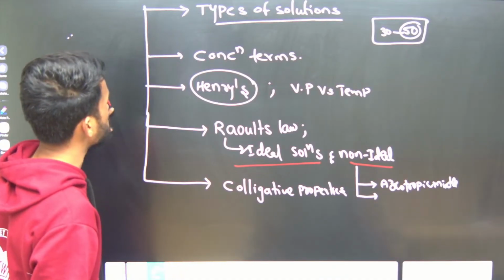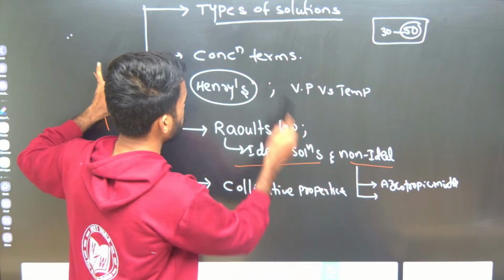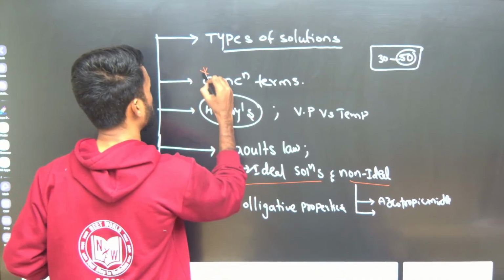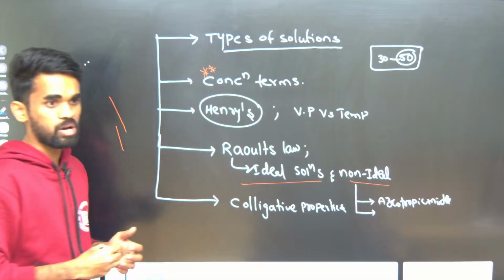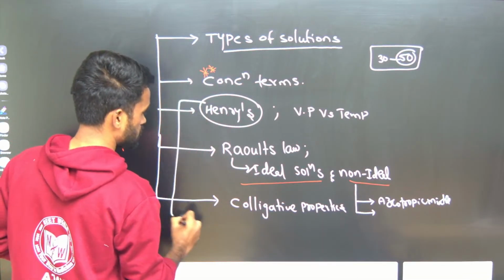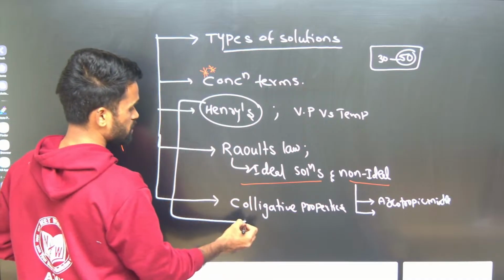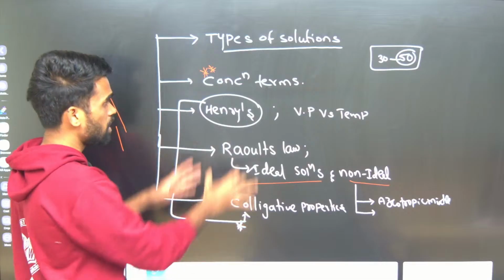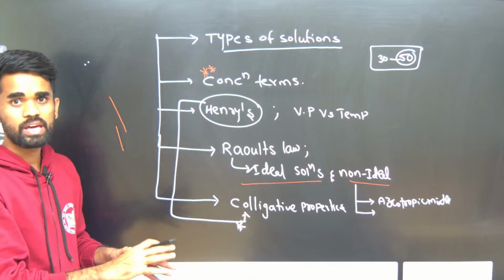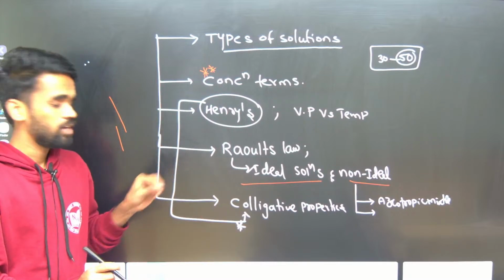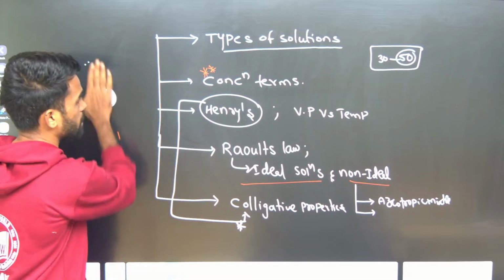In the exam, you can expect one question definitely from concentration terms, and one more question might be from any of these 3 topics. More specifically, there are majority chances from colligative properties. All these topics are very easy and conceptual only, so there is nothing to feel difficult when you are learning these things.